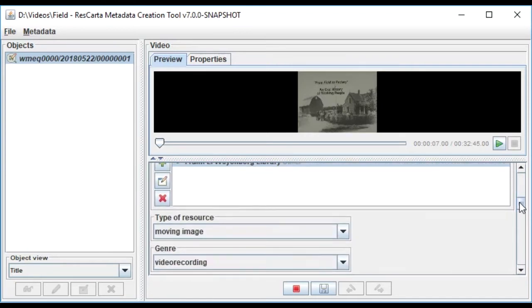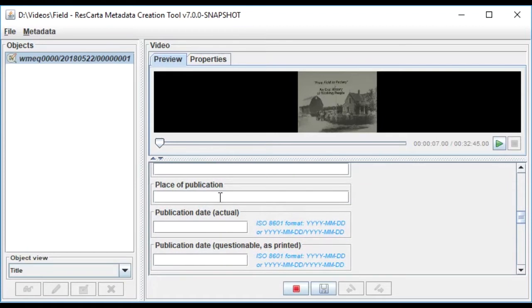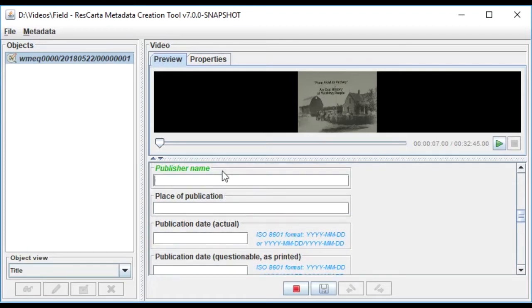So we can see it grab the owner and the type, a moving image, and we can set the publisher as Frank L. Weinberg Library, and place of publication is in Mequon, Wisconsin, and the publication date, I'm going to set this at 2018.